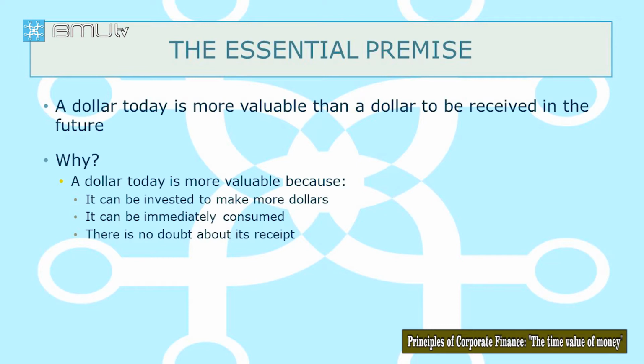That is, we can spend it immediately, and there is no risk that it will not be received. So it is cash. That's why we call it $1 today is worth more than $1 sometime in future. Or simply, as it's said in the famous proverb, a bird in hand is worth more than two in the bush.